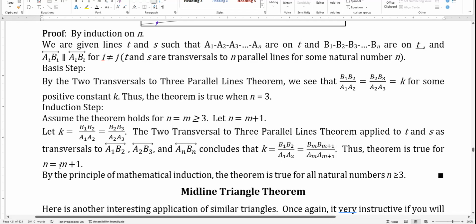And of course, that's also true, it's just that all of these have the same ratio. So by the principle of mathematical induction, the theorem is true for all natural numbers n greater than or equal to 3.